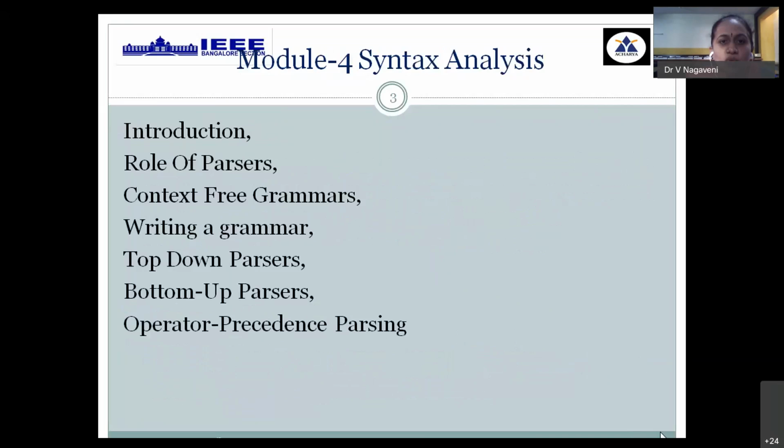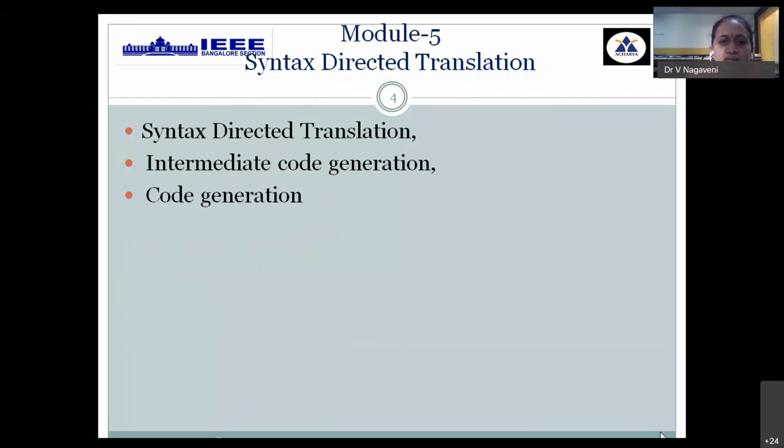In module 4, we'll be dealing with the complete second stage of your compilation process, and in module 5, we'll be dealing with 3 important entities. One is syntax directed translation, then intermediate code generation, and the last phase of your compiler, which is called code generation. So these are the modules we'll be covering in today's session.